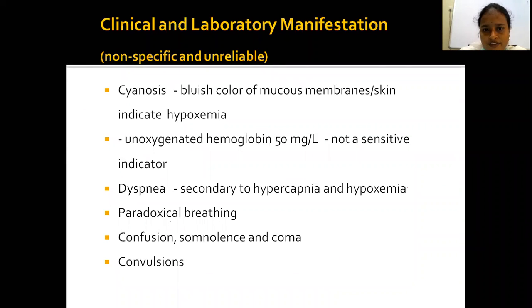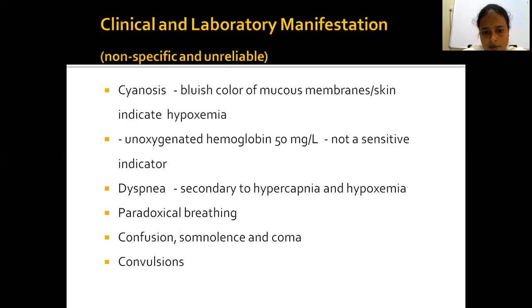Now coming to clinical features of this type 2 respiratory failure. Cyanosis: patient may present with cyanosis, with a rise in deoxygenated hemoglobin level of more than 5 grams per deciliter, so that cyanosis will occur. Dyspnea: patient presents with dyspnea, secondary to hypercapnia and hypoxemia, and paradoxical breathing. Paradoxical breathing is seen in patients with some diaphragmatic disorders. There is a reverse of chest wall movements in paradoxical breathing.